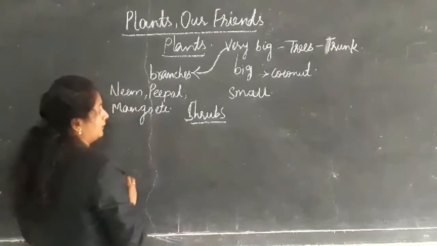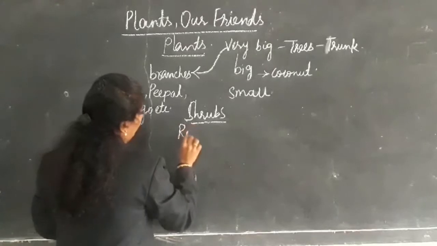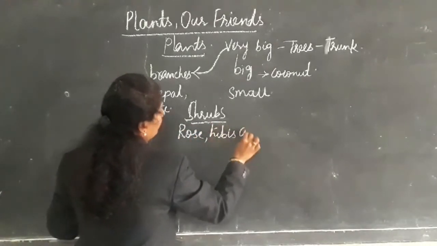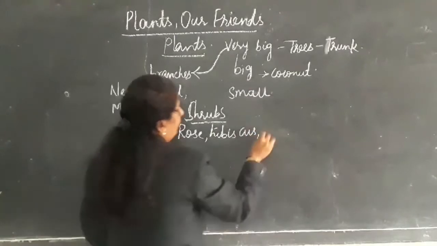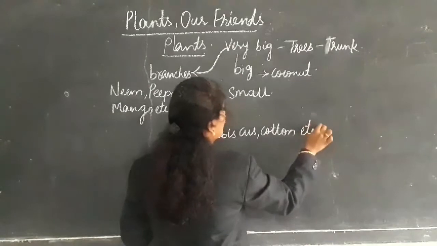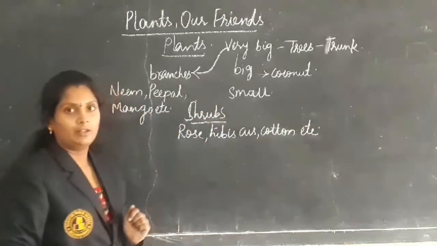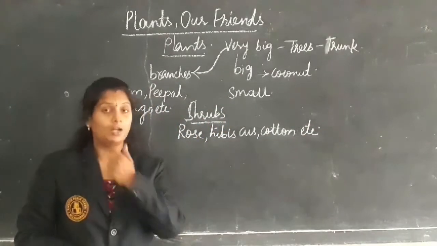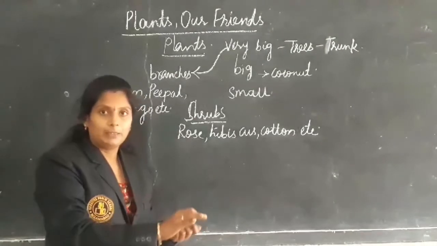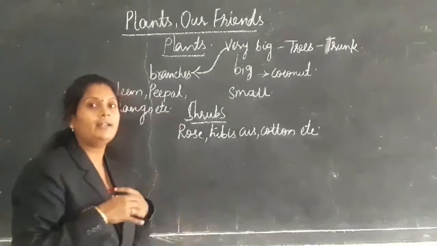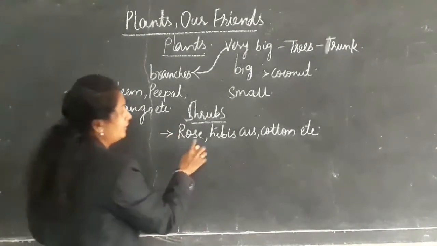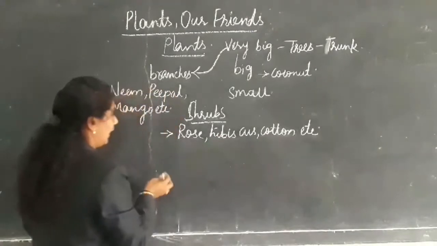For example, rose, hibiscus, cotton, etc. So in shrubs we can see plants of medium height like your height and my height. Examples: rose, hibiscus, cotton, etc.